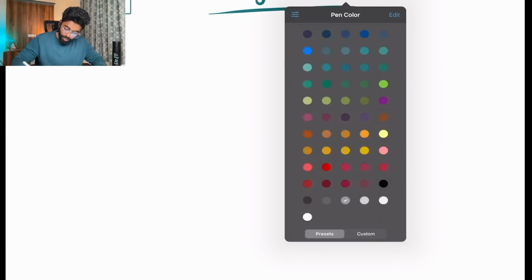Let's draw the heart again. Right, we have a heart. Sorry, heart has become fat. Right, so I have a septum.